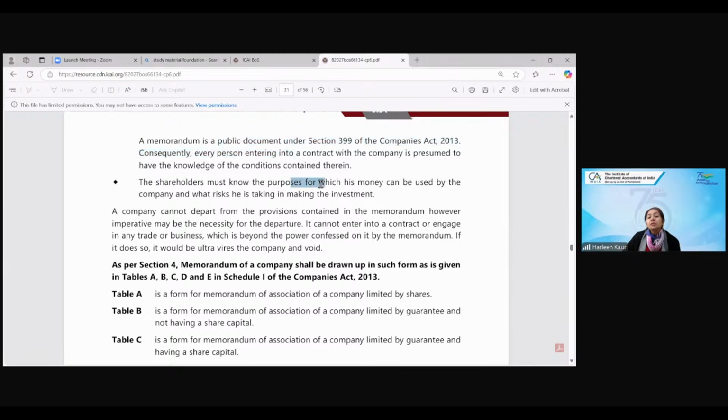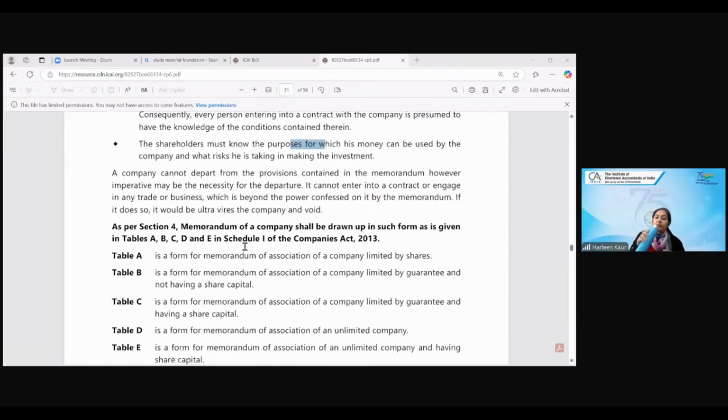Shareholders must know the purpose for which the money is being used and the risk that they are taking. So Ankit will be at loss. Very good. Why? Because he has not read the memorandum and he has given the money to the company, which the company is not going to use as per his requirement. Understood? So that is the relevance of the memorandum.